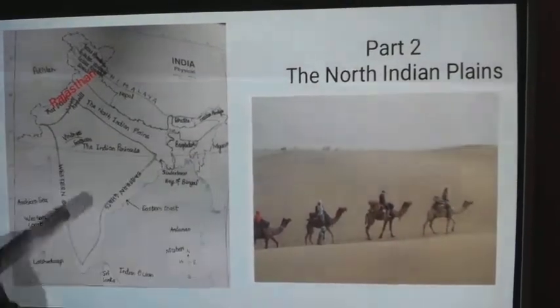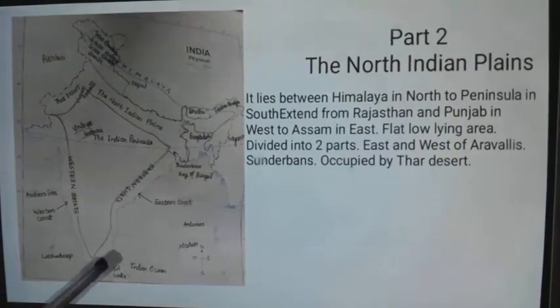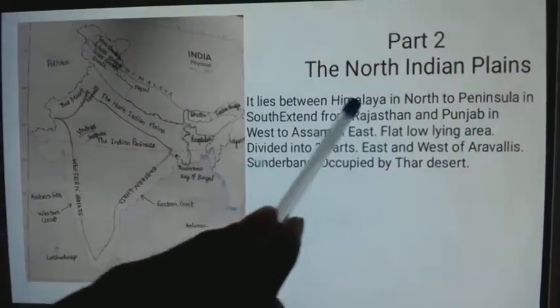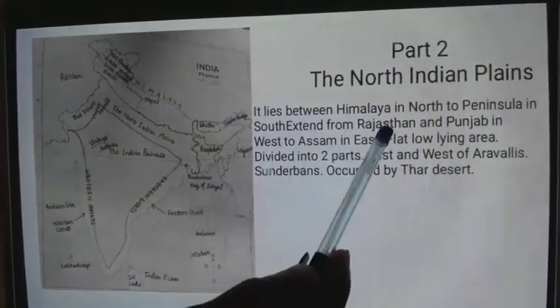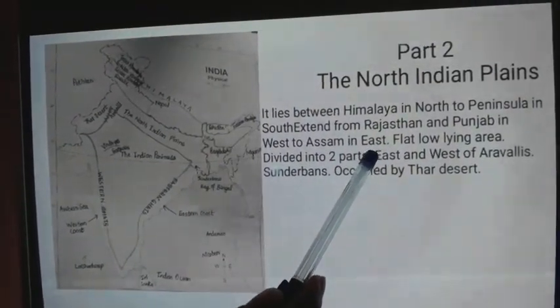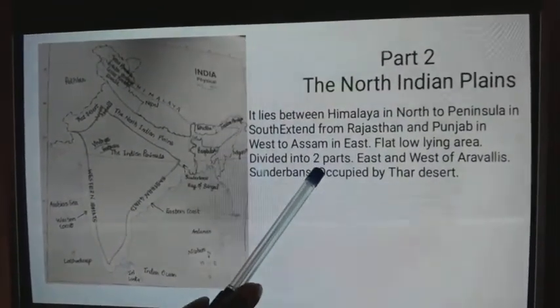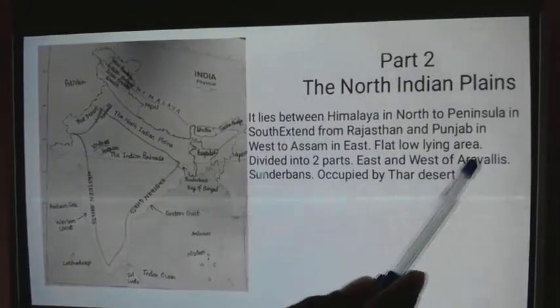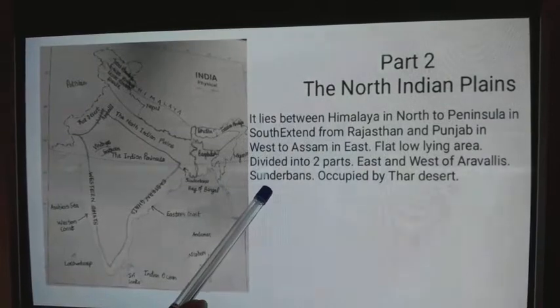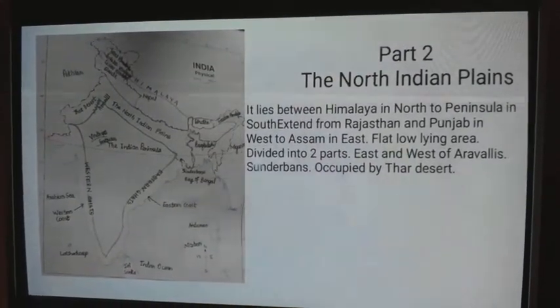Again, I shortly introduce all the things. The North Indian Plains lie between the Himalaya in the north and the Peninsula in the south, and extend from Rajasthan and Punjab in the west to Assam in the east. Also, it is a flat low-lying area divided into two parts, east and west of the Aravallis. The Sundarban, the largest delta, is found here, and the western part of the North Indian Plains is occupied by the Thar Desert.